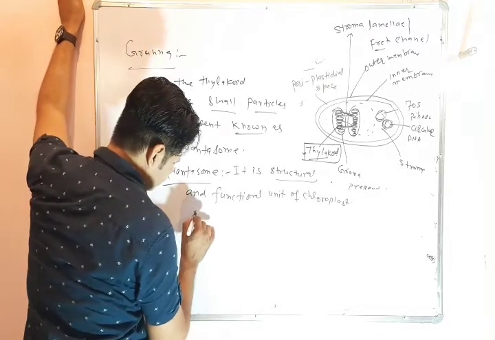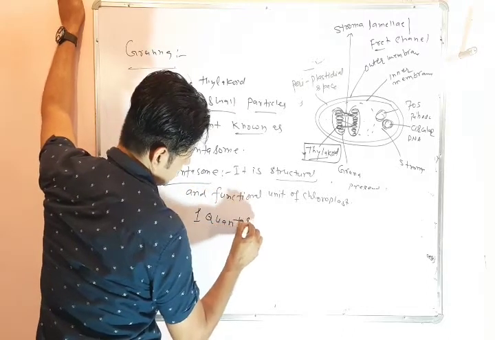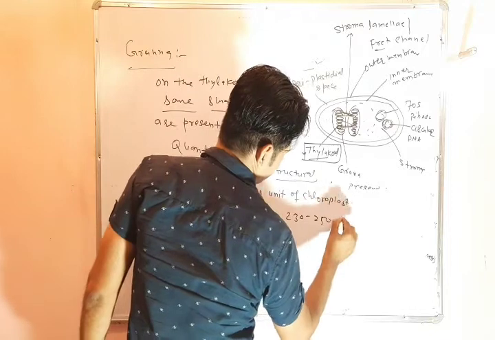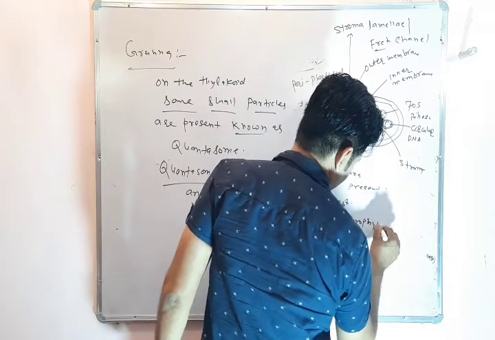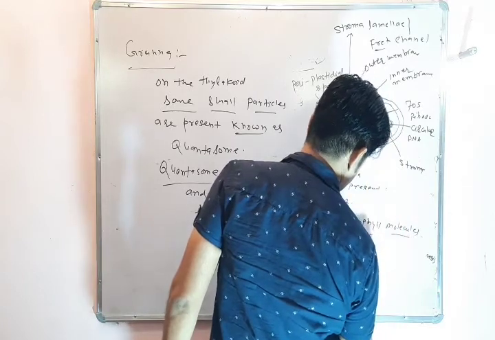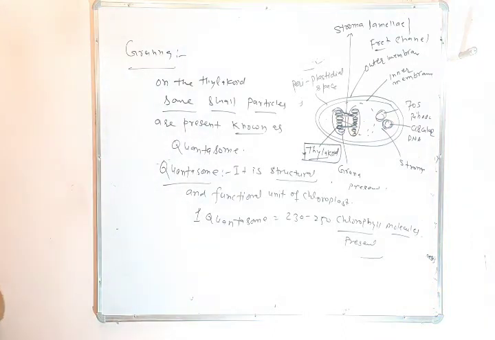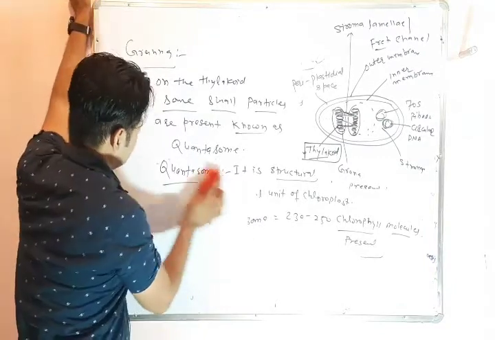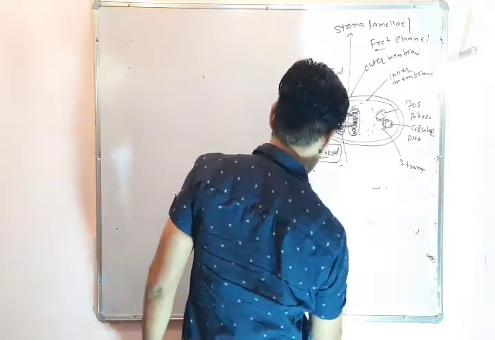In one quantasome there are 230 to 250 chlorophyll molecules. Chlorophyll, not chloroplast, chlorophyll molecules present. So in one quantasome 230 to 250 chlorophyll molecules present. This is about the quantasome. Now we will discuss another system, that is stroma.